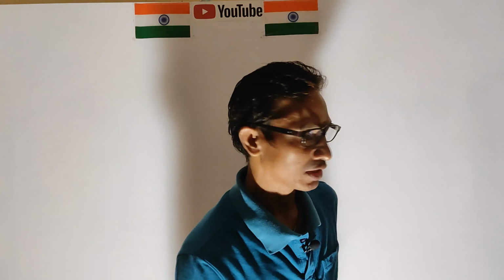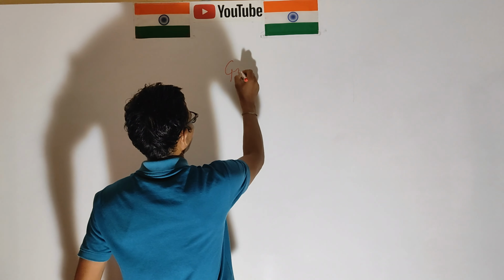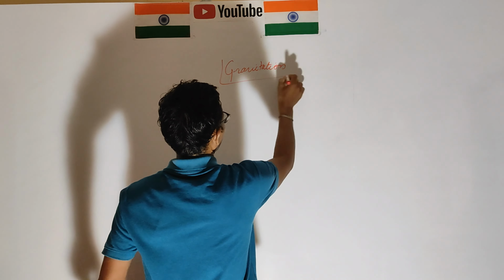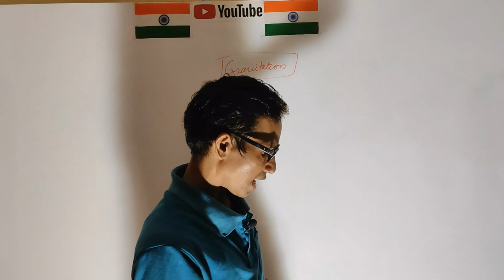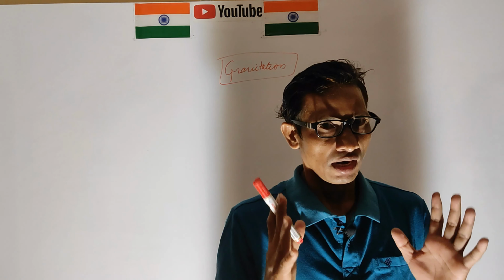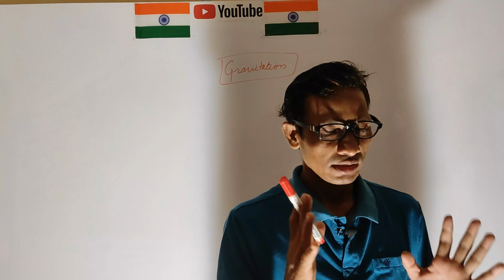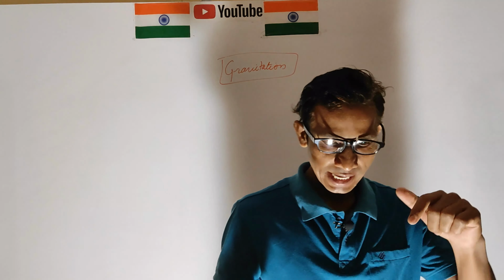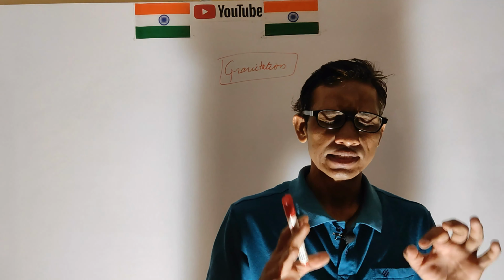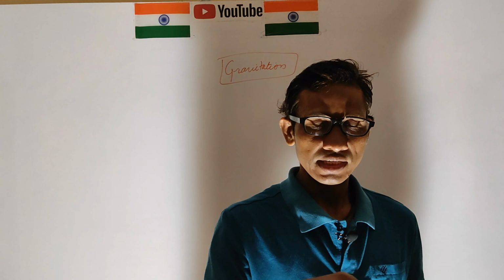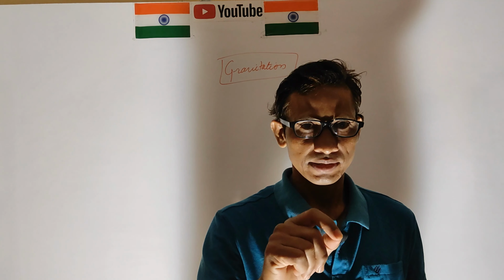Our last topic was gravitation. We know that all the planets revolve around the sun. The sun is the powerful body at the center of our solar system, not the Milky Way.